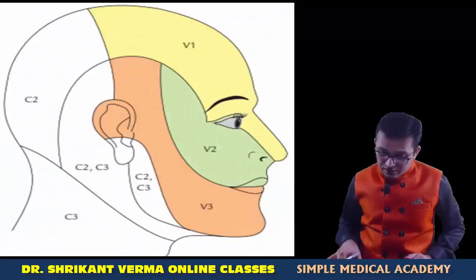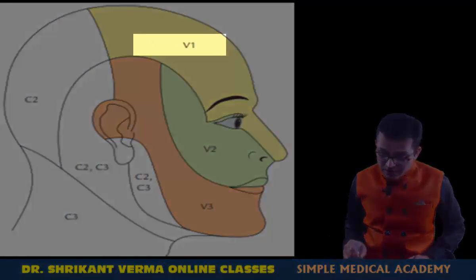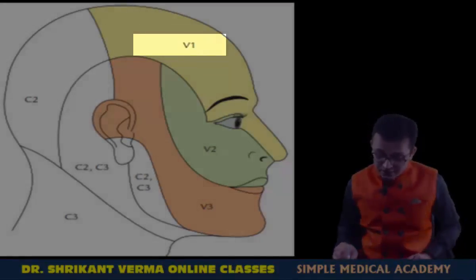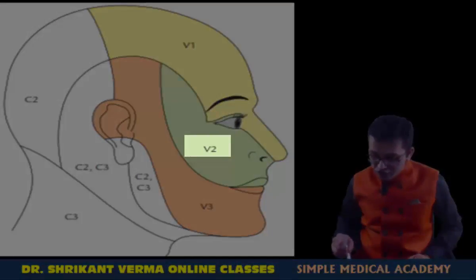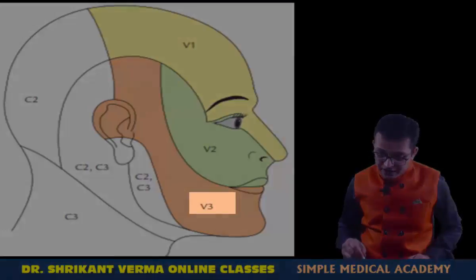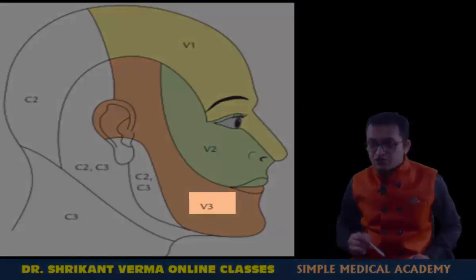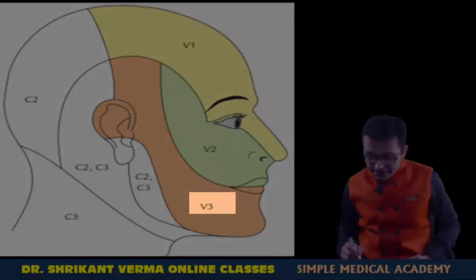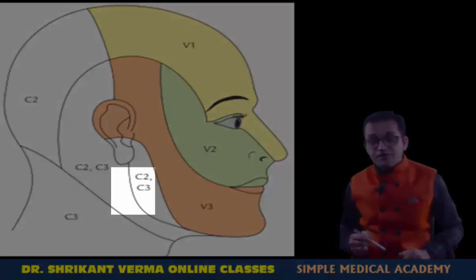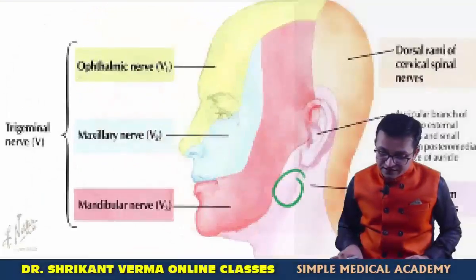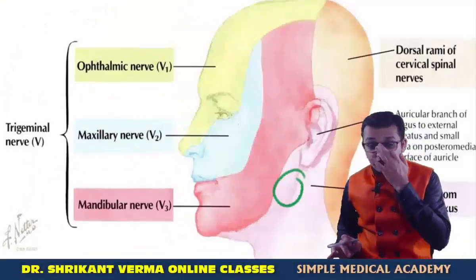This is the dermatome presentation. Can you see the V1? Because it is supplying near the eye part, this V1 is also known as the ophthalmic division. Can you see this V2 part is supplying over the maxilla part, so this is known as the maxillary division, and this V3 part is supplying over the mandible region, that's why this is known as the mandibular division, except this angle of the mandible which is supplied by the great auricular nerve. We will talk later. Okay, yes, again this is the same image from Netter's anatomy for your revision.